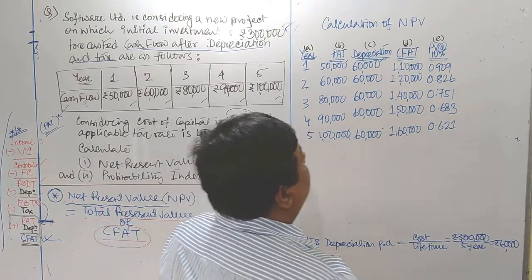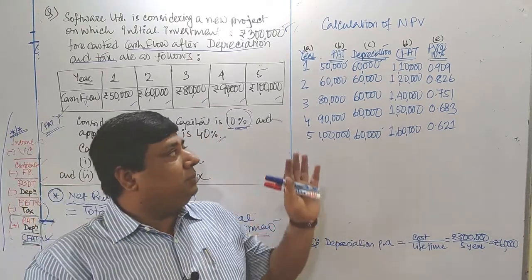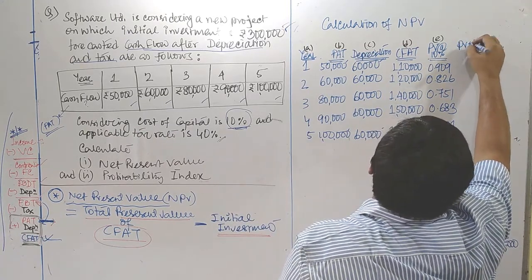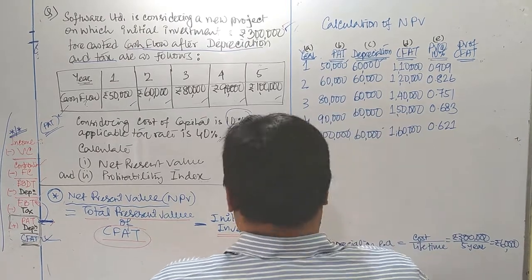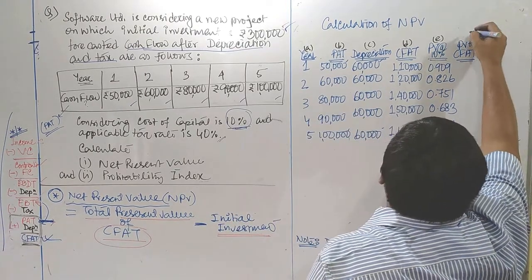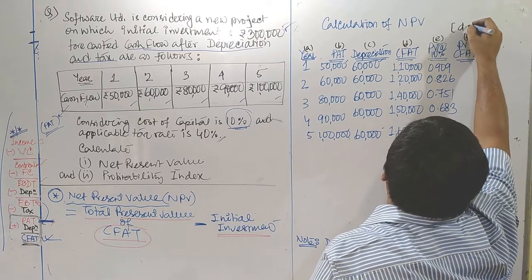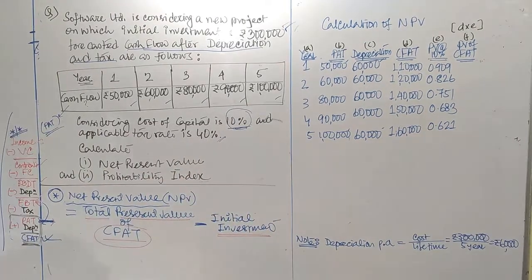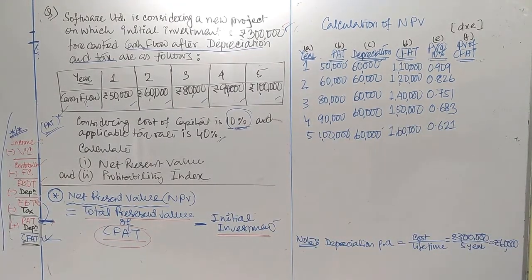Now CFAT we have to multiply with the respective PV factor in each and every year, and we can get the PV of CFAT. In short I can write here this column as PV of CFAT. Okay, this is column F, and how to get that PV of CFAT? It is as simple as that, D into E. Once you multiply D into E, you get the PV of CFAT for each and every year.